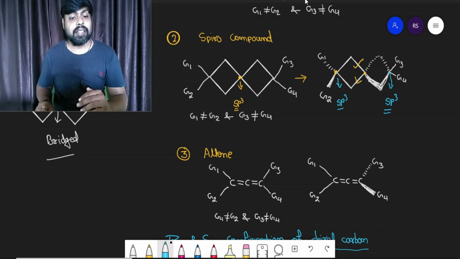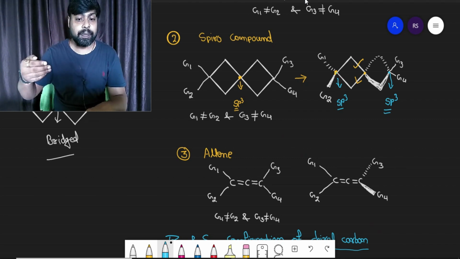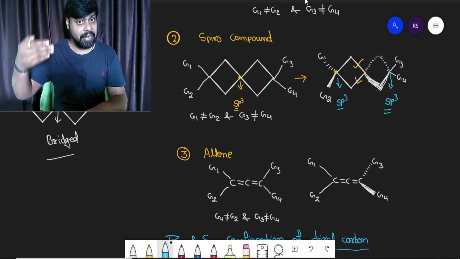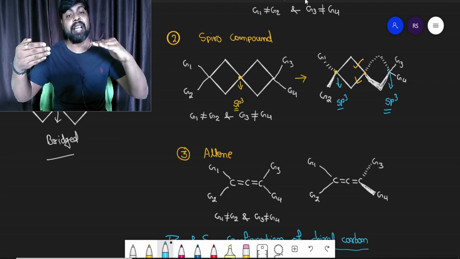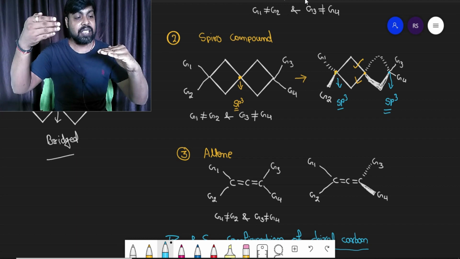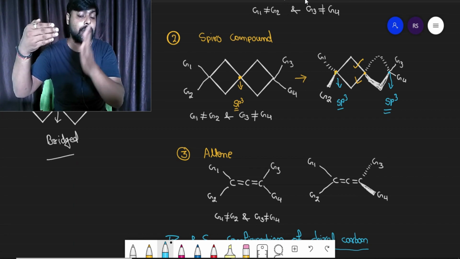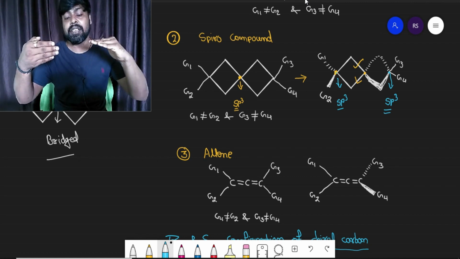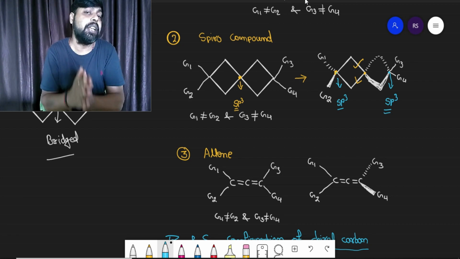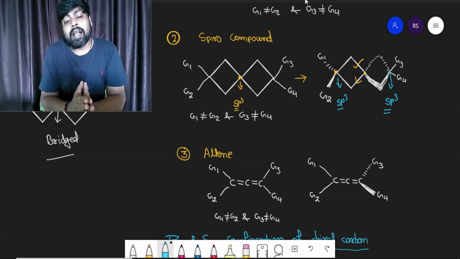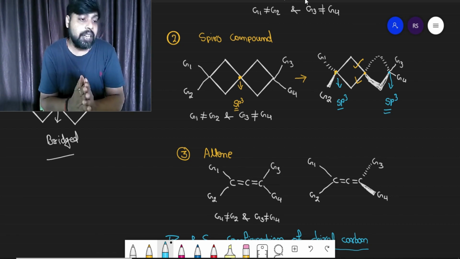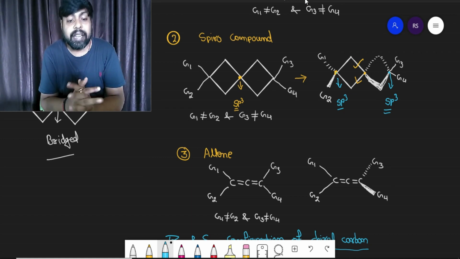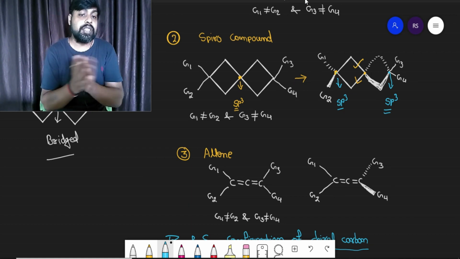If G3 G4 are in the plane of paper, then G1 G2 will be out of the plane, which means one is in the vertical plane. If G3 G4 groups are in the vertical plane, then G1 G2 groups will be in the horizontal plane. Again we have two mutually perpendicular planes containing groups G1, G2, G3, G4.